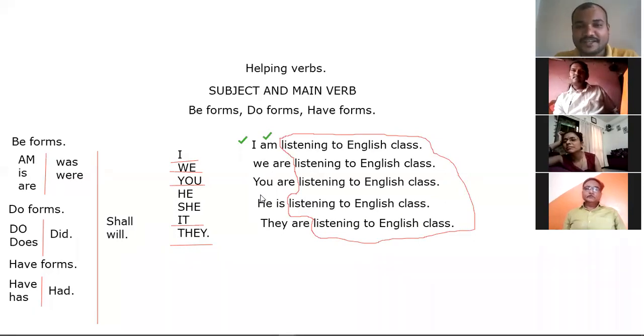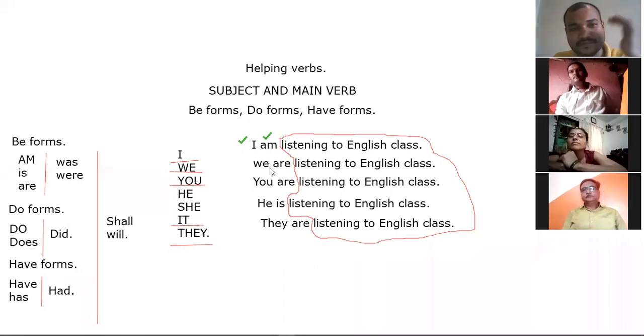I'll give you one more example with I. Then you can change from I to we, we to you, he, and they.